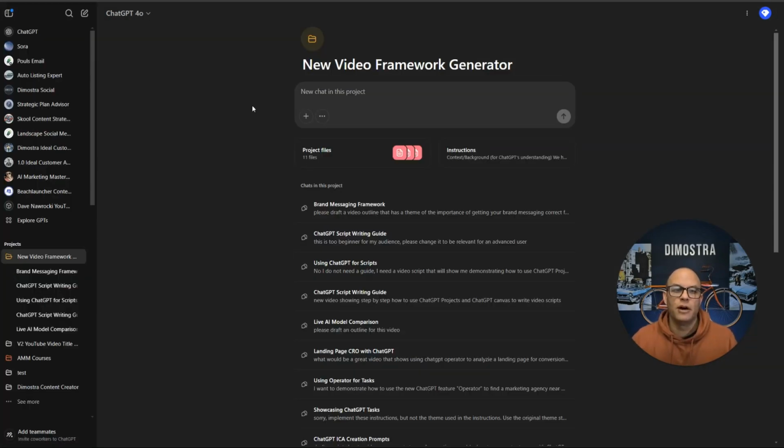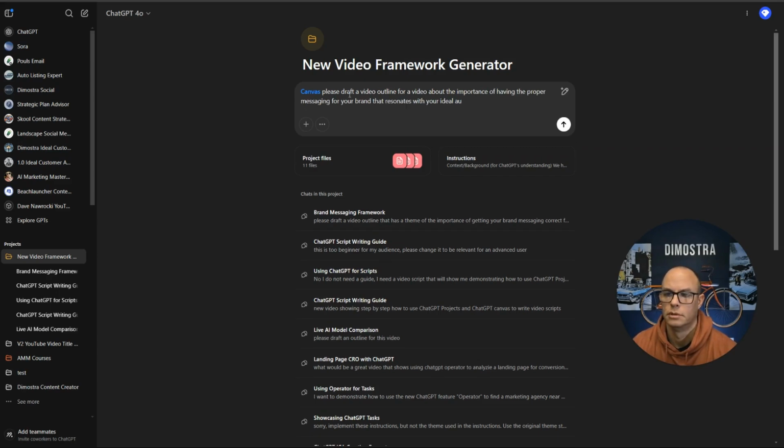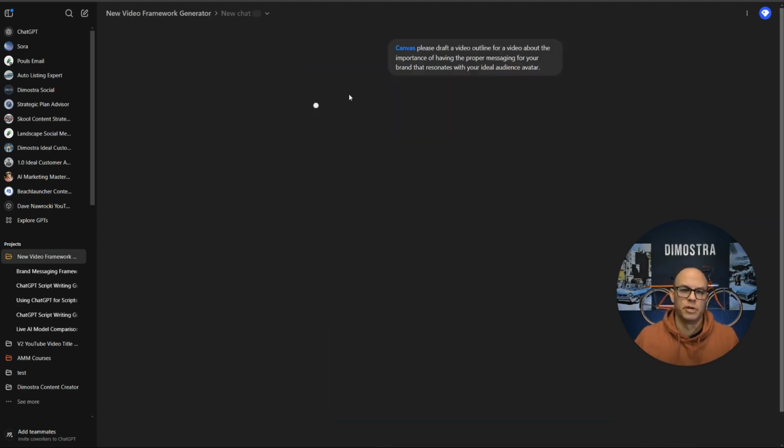Here is how you use Canvas mode with projects. And I'm going to demonstrate this live for you. You come right here and you select Canvas first. So now it knows that we want to enter Canvas mode once we give it the prompt. So let's just say I've got an idea for a video. My next video, please draft a video outline for a video about the importance of audience avatar. All right, let's see what it creates.